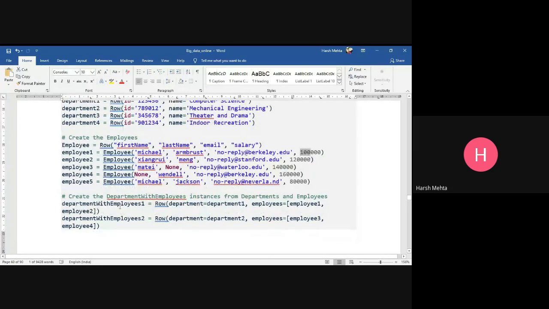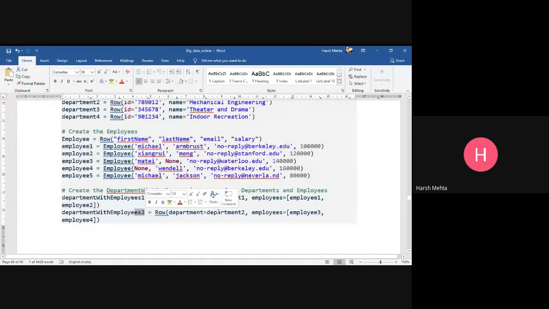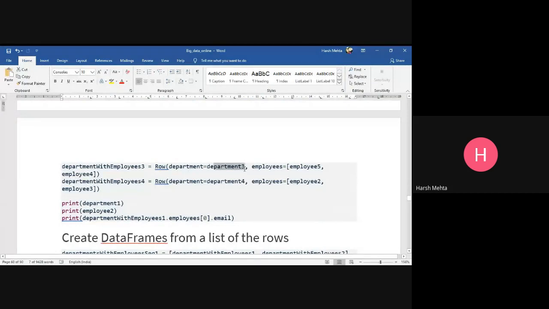Department with employee is 1. This is one instance of department 1. What is the row? Department is equal to department 1. This is the row. Employee is equal to employee 1, comma, employee 2. We are putting employee 1 and employee 2. In department employee 2, we are putting department 2 and the employee 3 and employee 4 data. Like that, for department 3, we are putting department 3 and two employees' data.